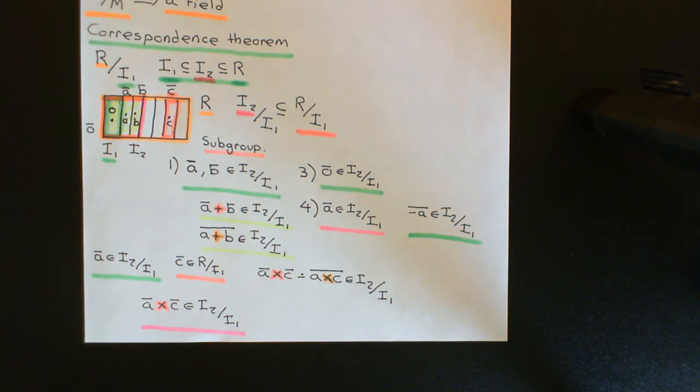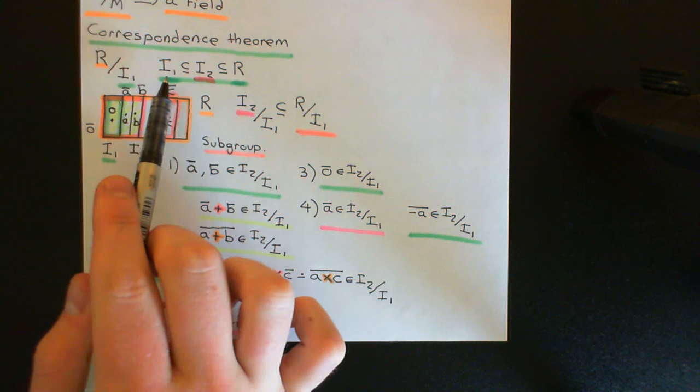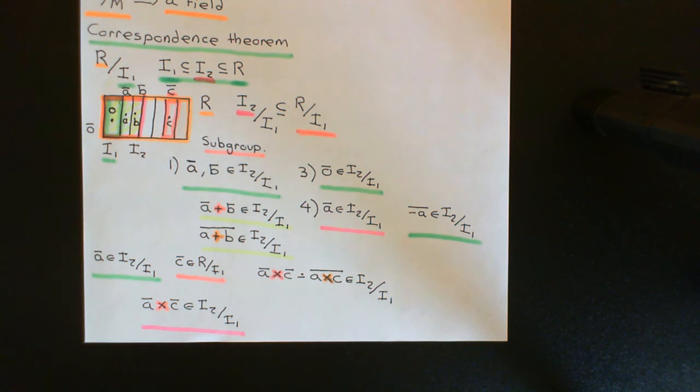I want to say that if we have an ideal in the quotient ring, can we then construct a corresponding ideal that contains I1 and is contained itself in the ring capital R? And indeed you can, so there's a beautiful correspondence between these ideals. And we will then use that to prove the fact that if you quotient a commutative ring out by a maximal ideal, you must end up with a field.